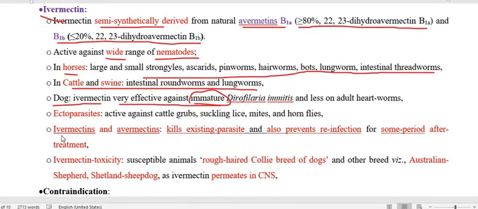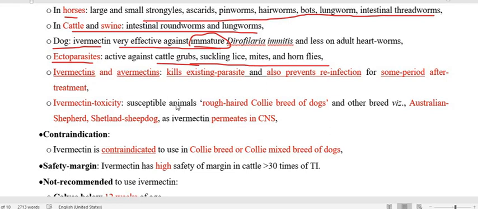In addition to acting against nematodes, they also act against ectoparasites like cattle grubs, sucking lice, mites, horn flies. Therefore this is one of the most usable drugs for ectoparasites in dogs. This is a very important one.